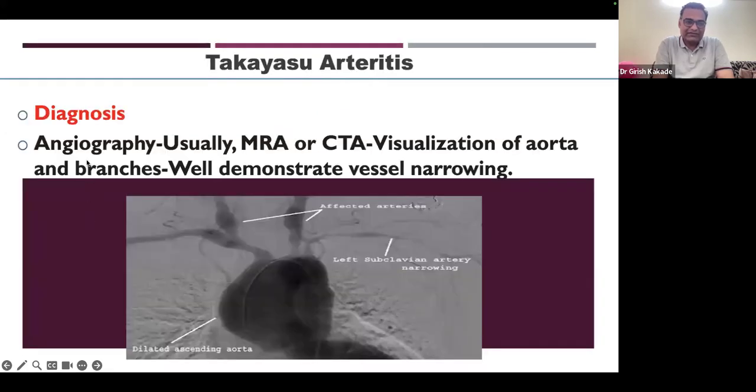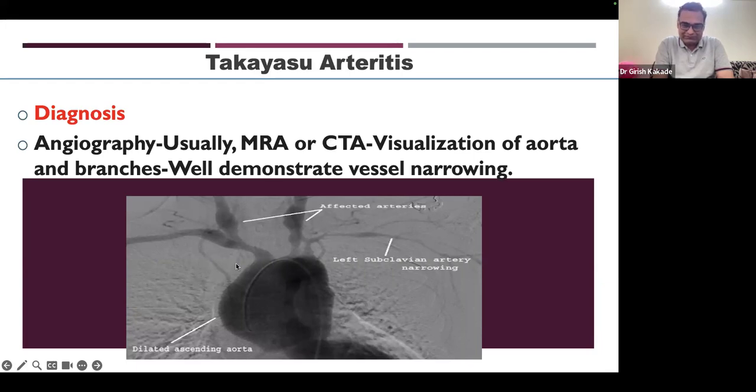The Takayasu diagnosis usually needs angiography. Sometimes if patients have already lost the pulses, the diagnosis is clinical. But before that, it needs some imaging, usually CT angiography, CT aortography, or MR aortography for visualization of aorta and branches, which will demonstrate vessel narrowing. CT aortography is a good investigation at the beginning because it will show all the stenosis, which narrowing is also present, as well as vessel wall thickening. In follow-up, we can do MR angiography to prevent any more radiation exposure.